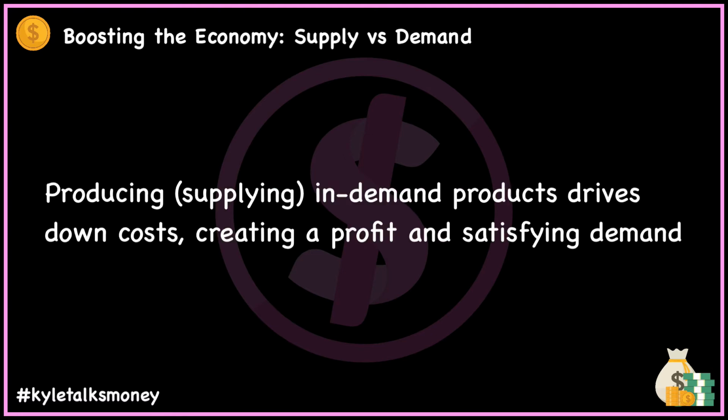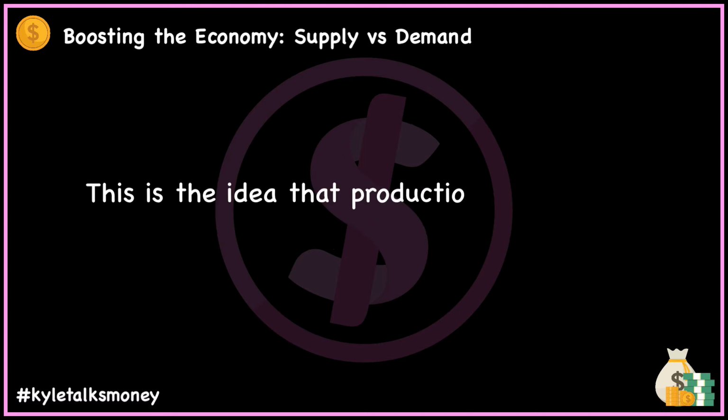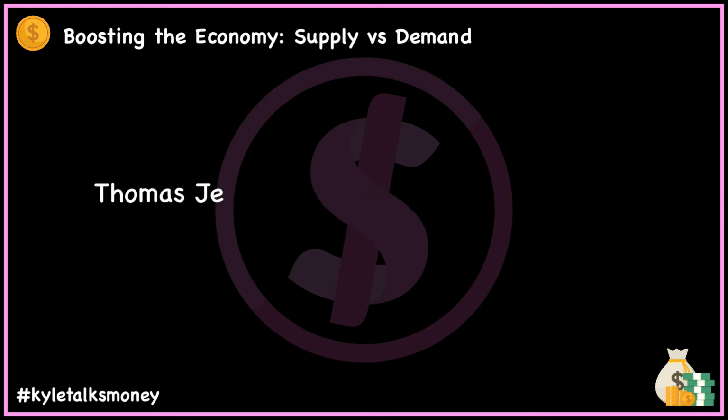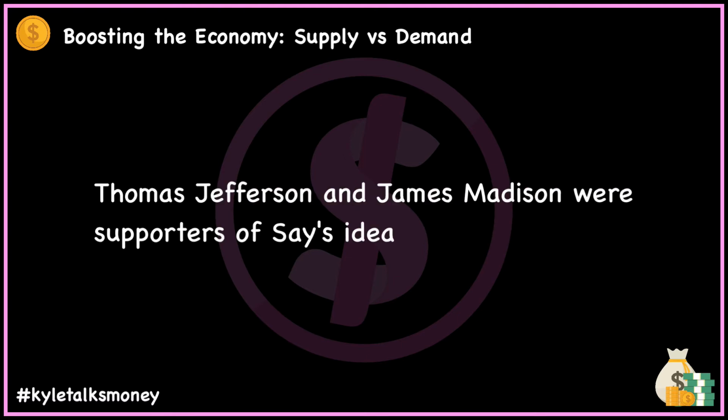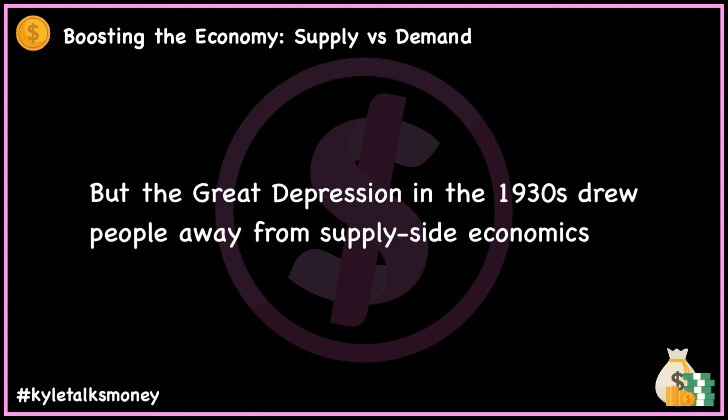Producing in-demand products and driving down costs will create profit for the seller, and thus the means for him or her to satisfy his or her demand. Hence, production greases the wheels of the economy. This logic makes sense to major thinkers of the time, including Thomas Jefferson and James Madison. A century later, the tide had been turned in the US.